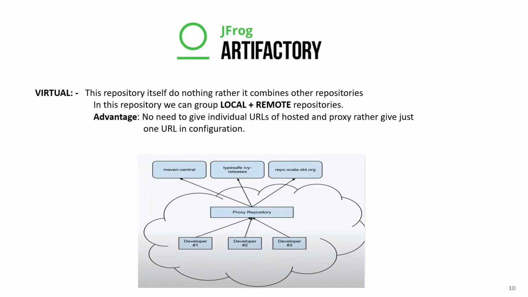So we can see in the diagram also that developers are connected to a proxy repository, which further connects to the remote repository, and it will download dependencies to the cache. Whenever a developer comes with a similar request next time, it will not download from the remote repository, rather it will provide the content from the cache.